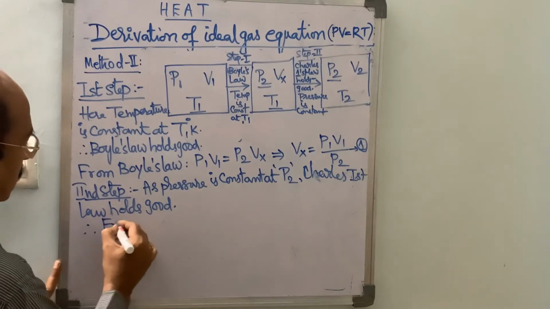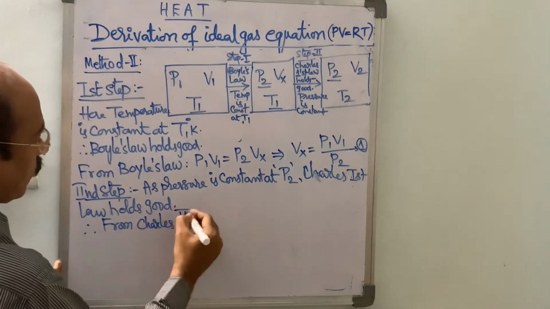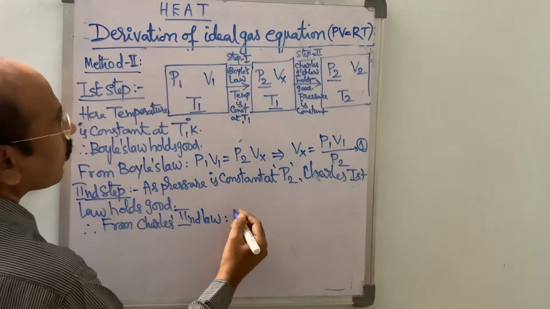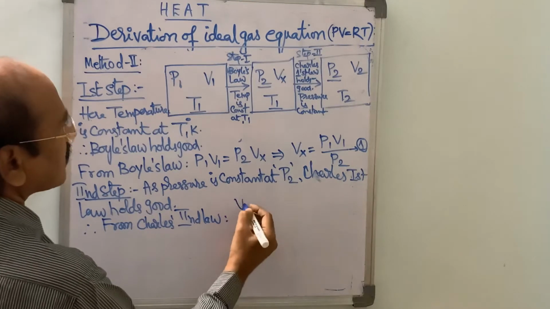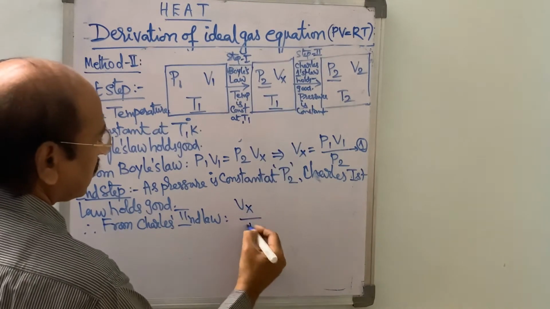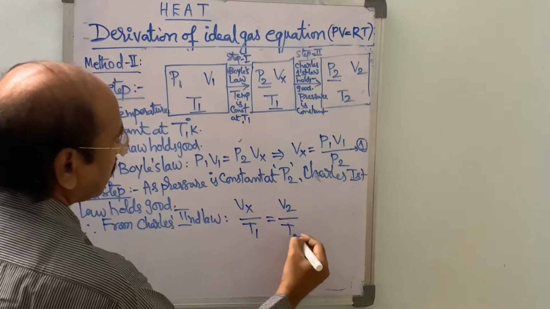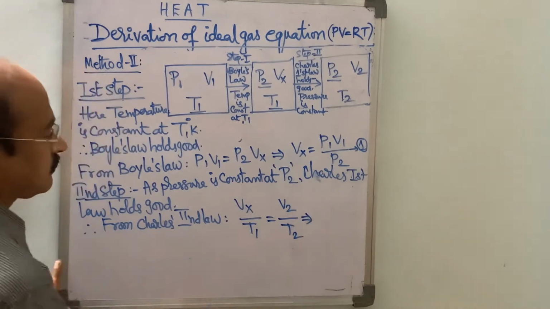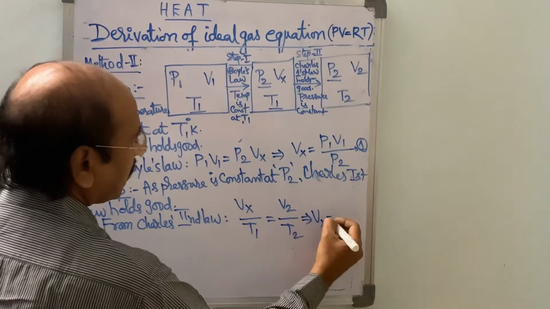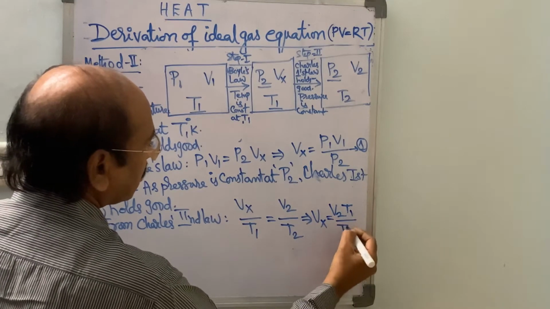Therefore, from Charles' second law, V1 by T1 is equal to V2 by T2. Instead of V1, here Vx by T1 is equal to V2 by T2. Therefore, from this Vx is equal to V2 T1 by T2.